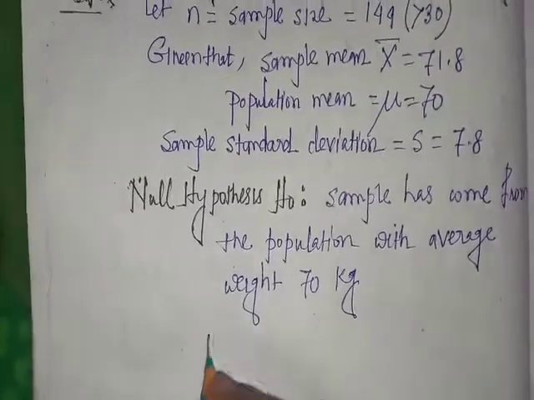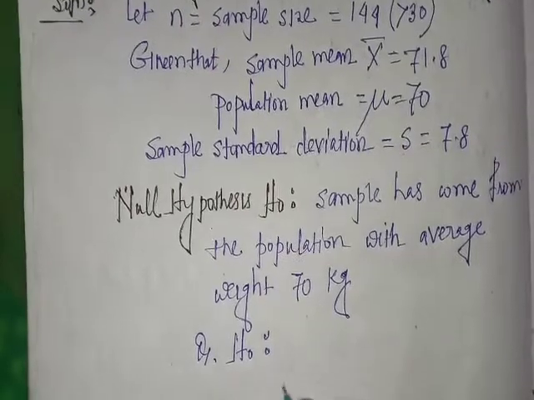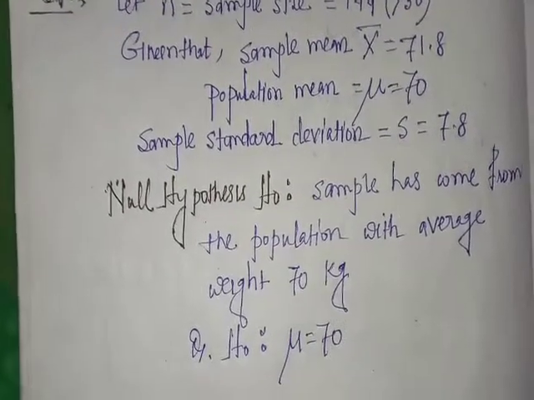That is, null hypothesis is mu equal to 70.